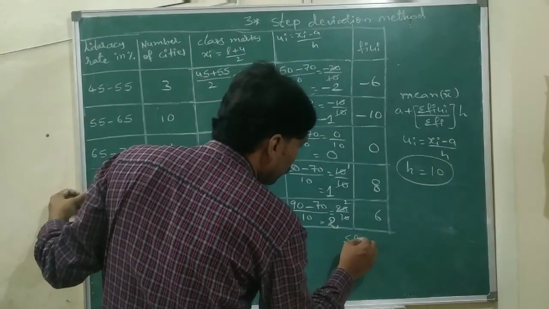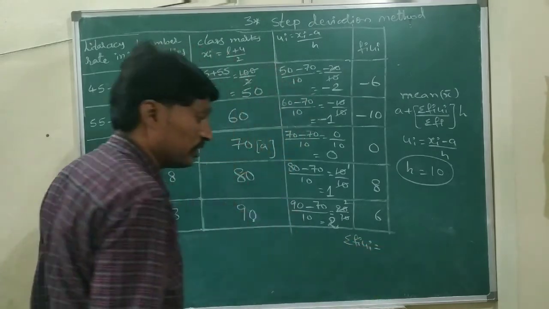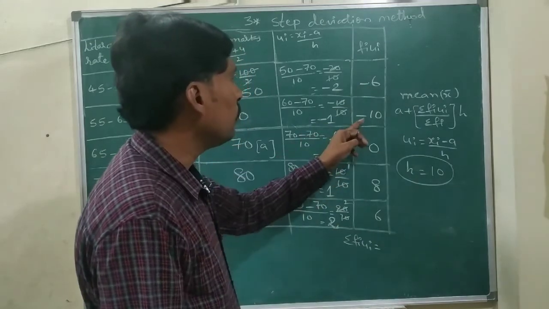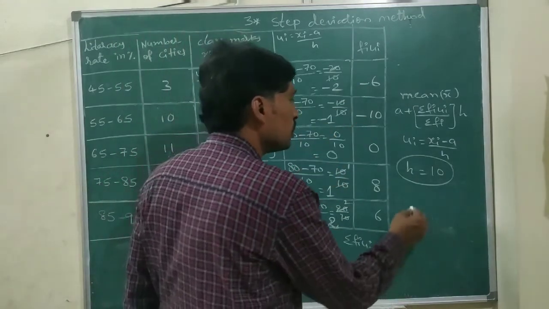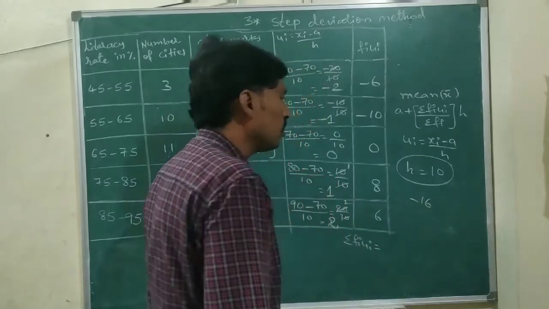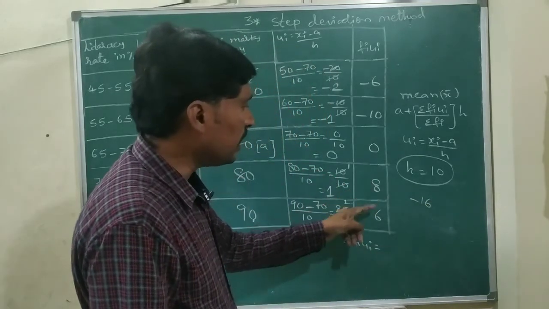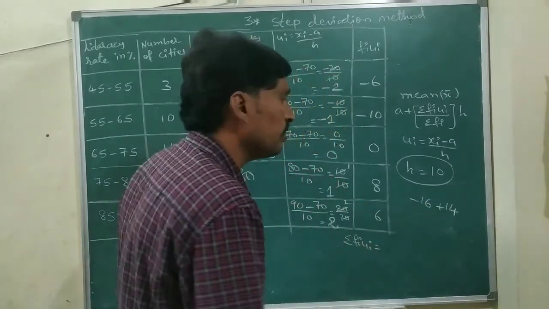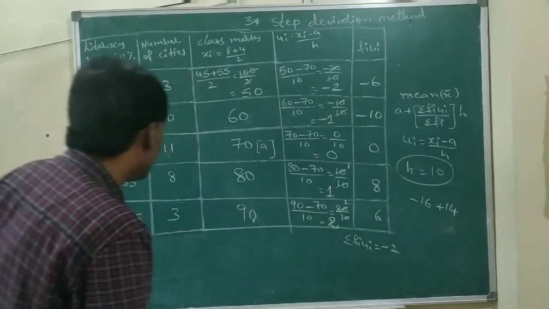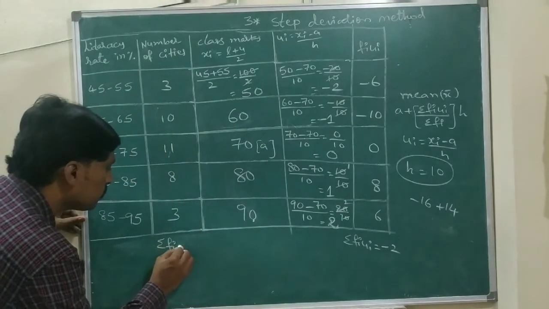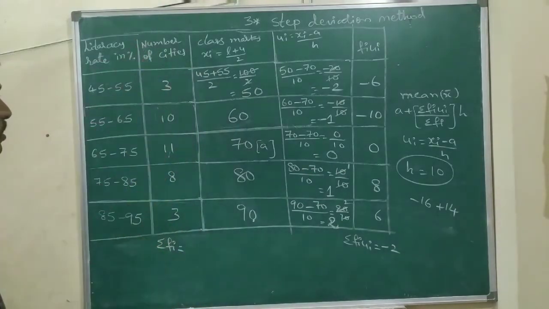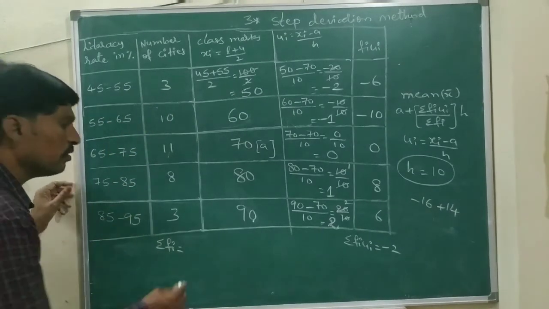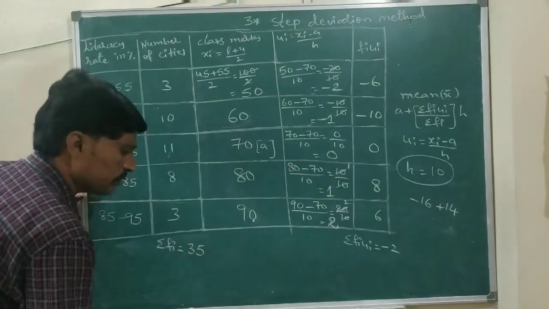Now we need to find sigma fi ui. So sigma fi ui means minus 6 minus 10, which is minus 16. The other two are plus: 8 plus 6 is 14. Minus 16 plus 14 is minus 2. Now sigma fi, we need to add all the frequencies: 3 plus 10 plus 11 plus 8 plus 3. Adding them, we get 35.